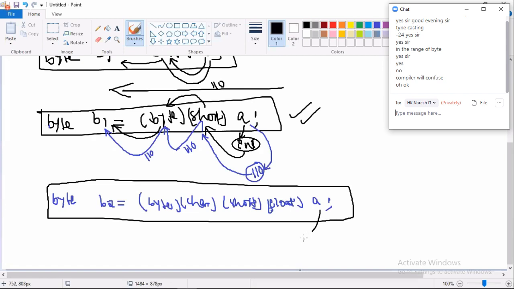A place, what is placing? Int. Int and float compatible? Yes. Coming out value is what? Float. Float and short compatible? Yes. Short and char compatible? Yes. Char and byte compatible? Yes. Coming value is byte. Byte can be stored in byte? Yes. Compiler compiled.